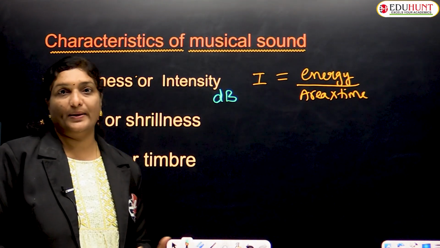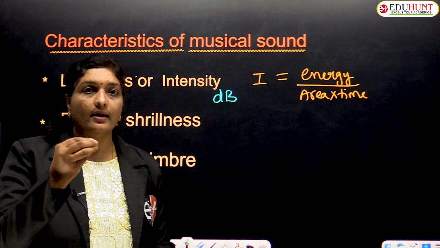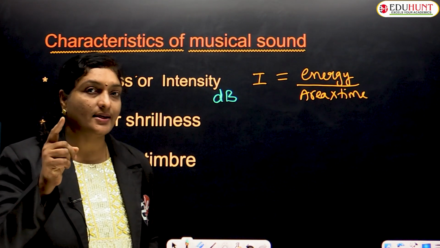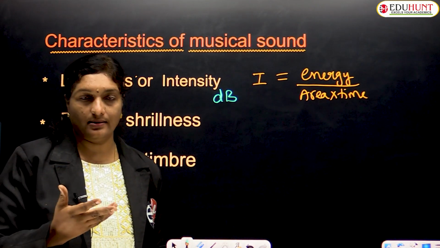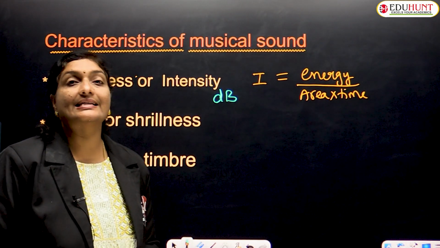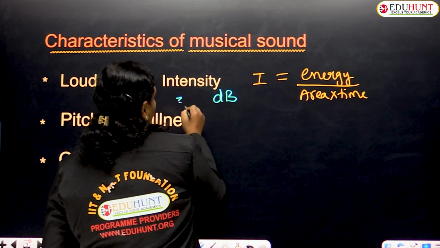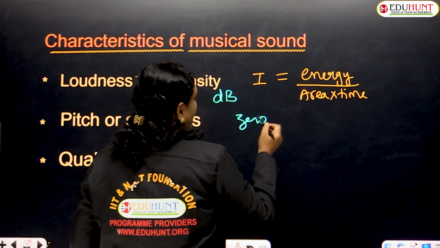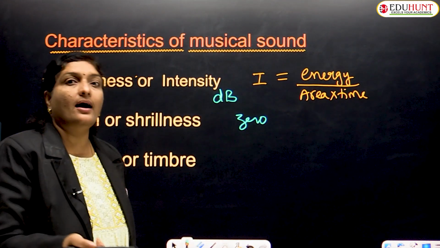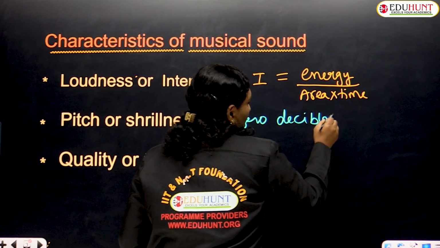Let me explain in detail. Suppose we are talking together in a low voice and we are able to listen to that sound. That low voice is measured as 0 decibels. How many decibels, children? 0. The low voice that can be heard by a human is generally 0 decibels.